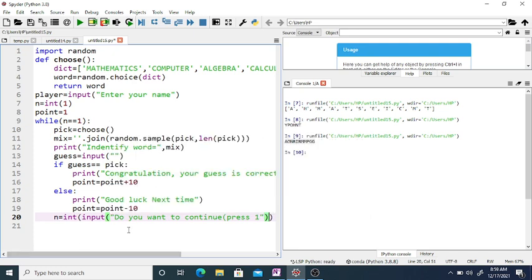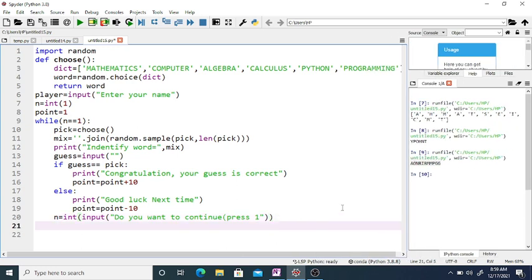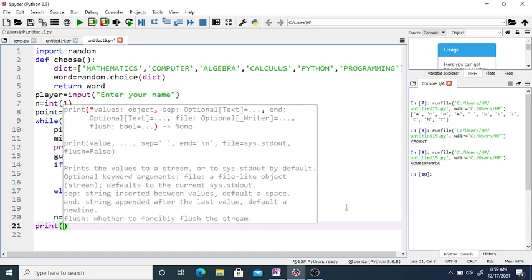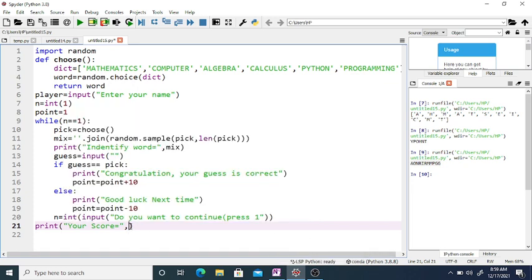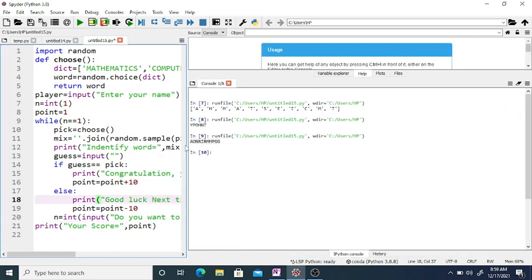So now finally we are going to print the score. So your score is equal to what? Your score is equal to point. Now if we run this, we want to clear the previous output, clear.